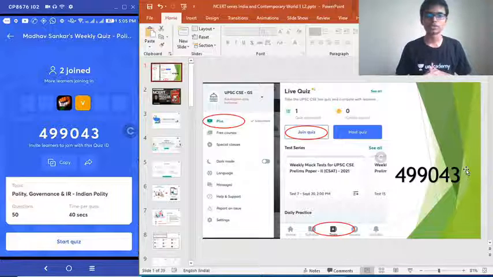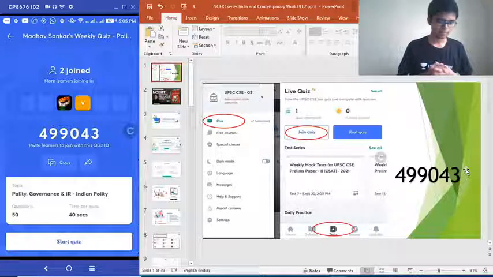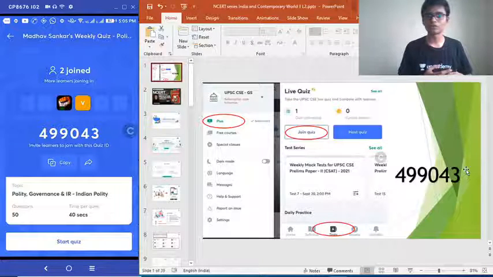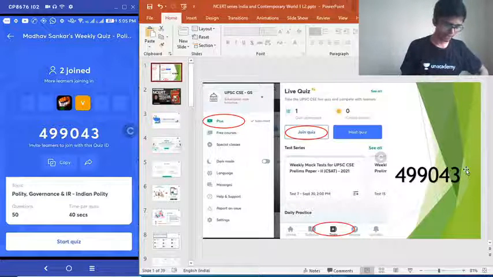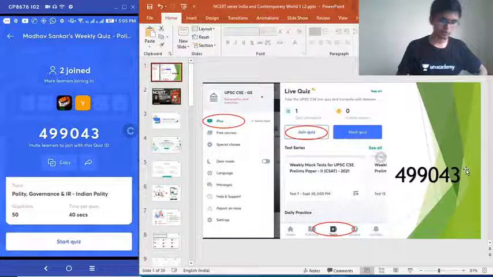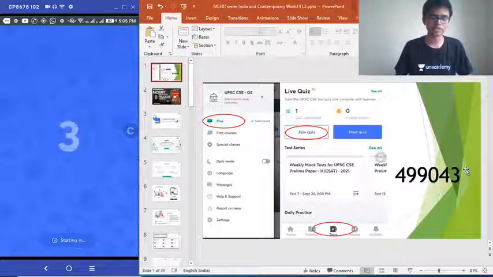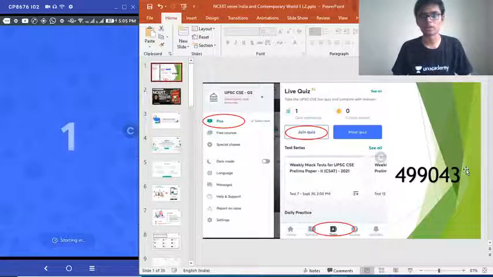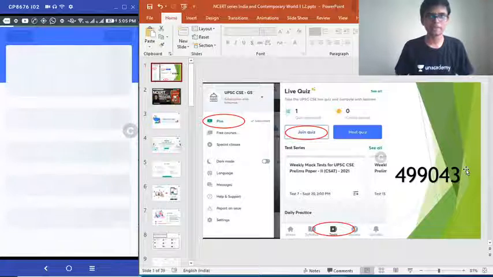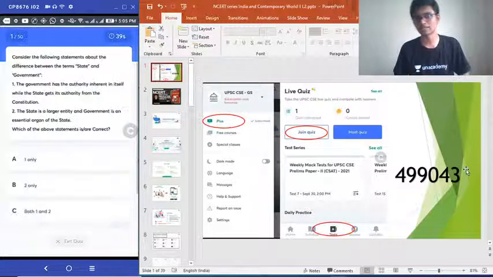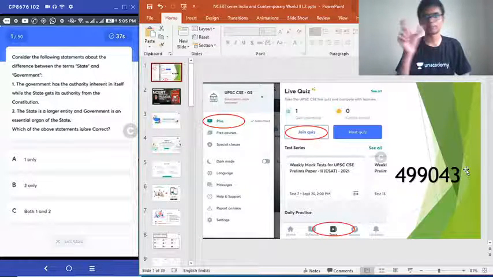I am going to start this quiz immediately. I request all of you to participate. Anyway, I am beginning this quiz. It is 5:05 now. Here we go. Those who wish to participate can join in between. The topic of this quiz is polity. We have completed up to CDM and we are going to see how the people reacted to CDM. That is the only portion left.